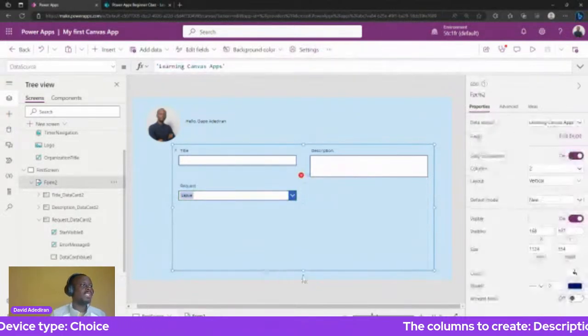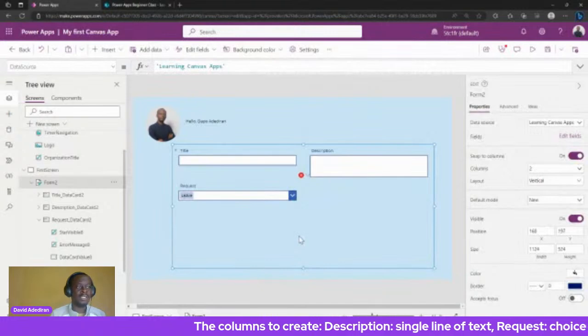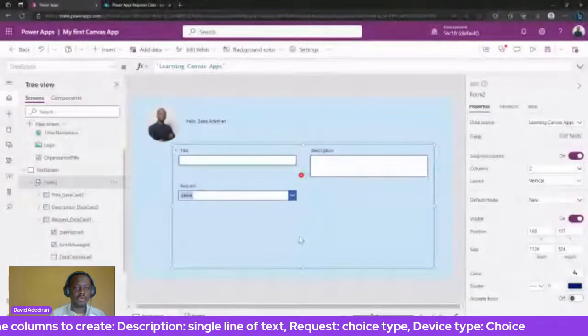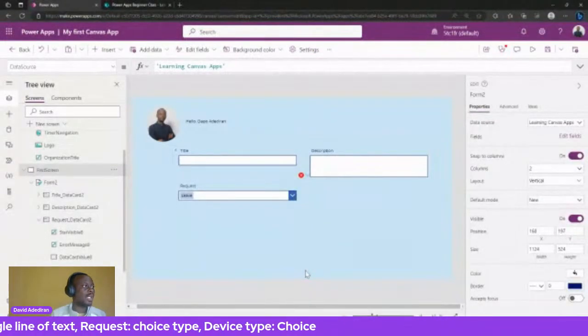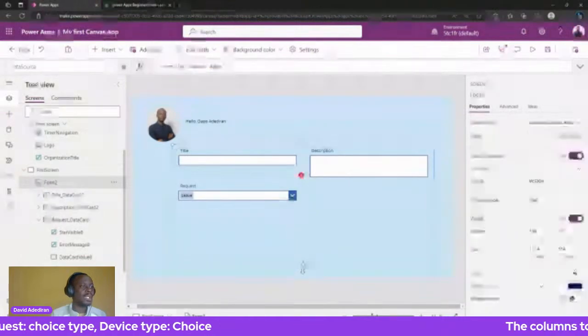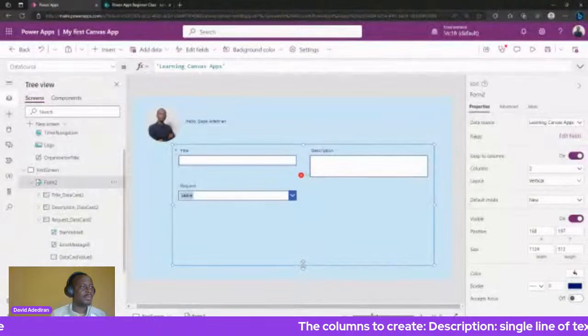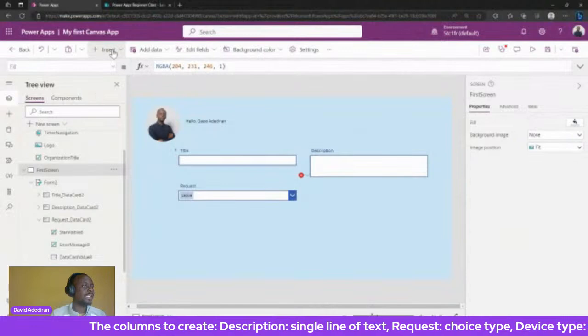Okay. Now the next thing we want to do is add a button to allow us to submit this form to the back end. So the user fills the form, submits it, and we get it in the back end. Okay, so how do we do that? We insert a button. Just hold on a minute. Okay, let's insert a button now.